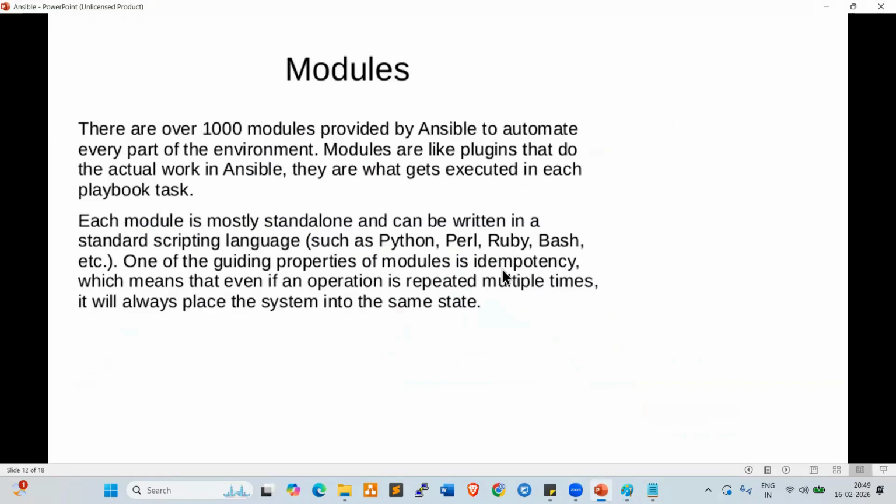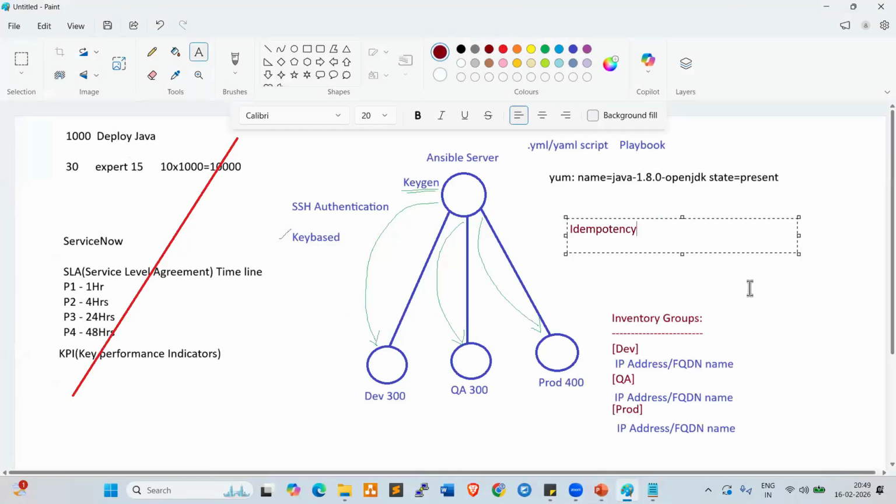For example, we have 1,000 servers, in which 500 servers already have Java deployed and the remaining 500 servers do not. The Java team is already working on the Java application on the other 500 servers.